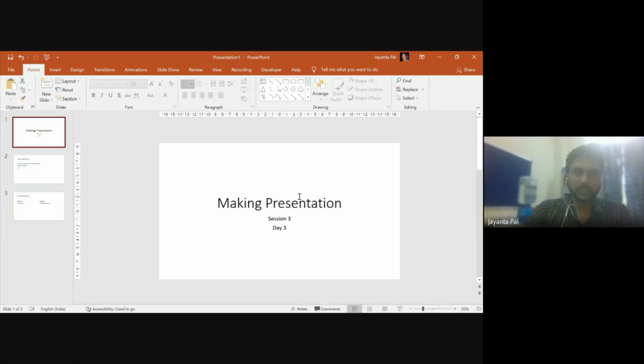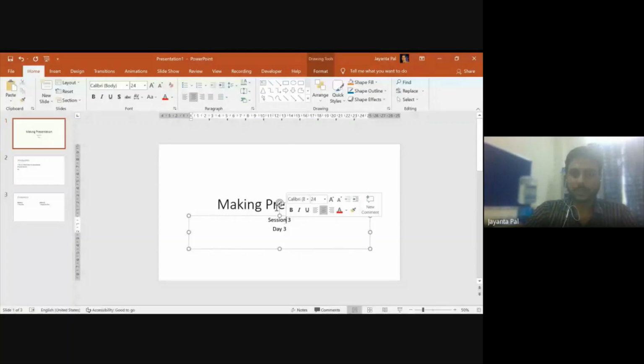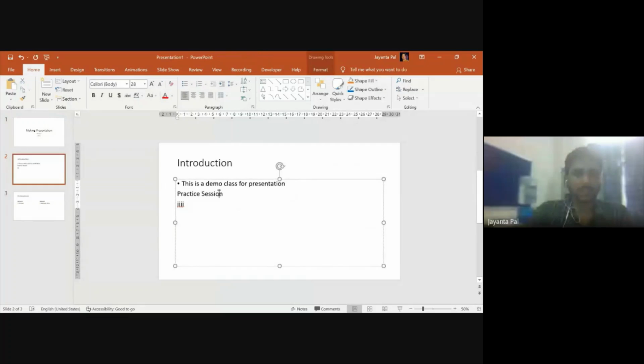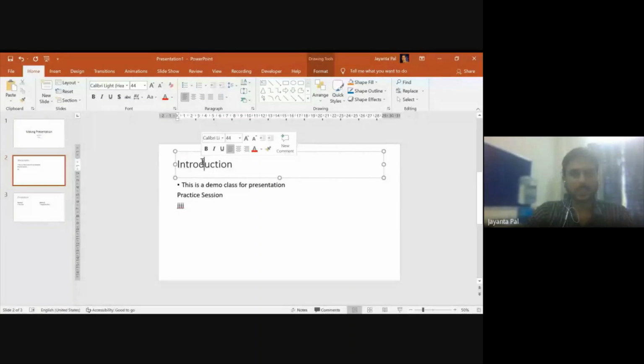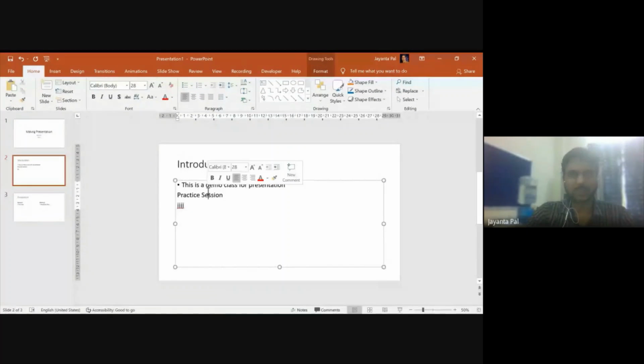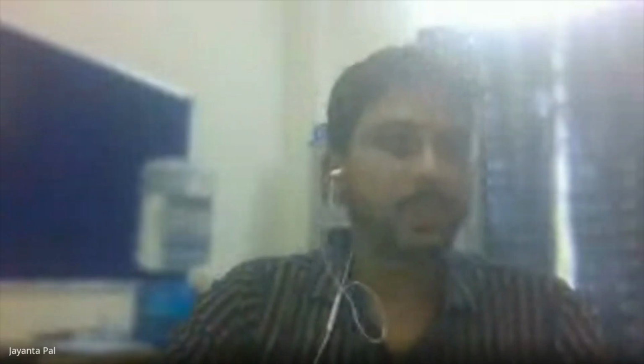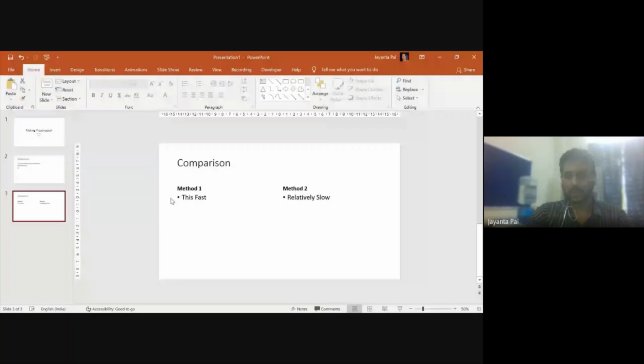See, the layout of this simply has two sections. The first one is a bigger section, the second one is a kind of subsection. The second slide had a section for introduction and a section for the content, and the third one had a title and two different sections for the comparison part.